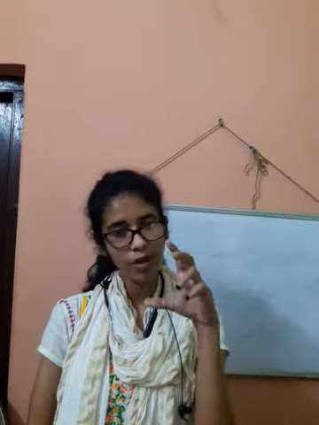It should have an appropriate and attractive title. It is very important to give a title to your composition. Next, the body should have 3 parts: the introduction, the main part, and the conclusion.